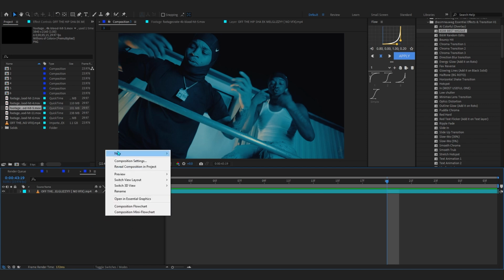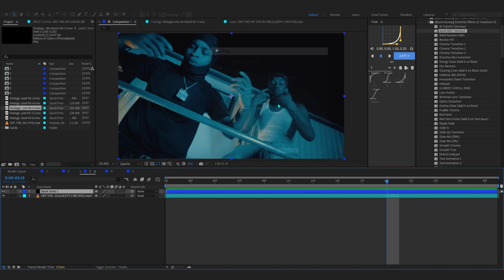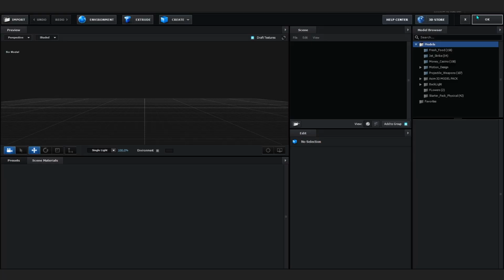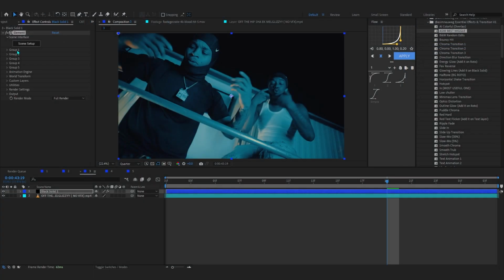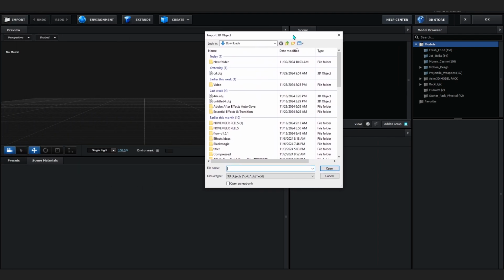So to add Element, just go to new and in solid, just make a color right here. And in here you can add your Element right here. Now to import your model in your scene, just go to the scene setup right here, and now go to the import, and right here you can just locate your 3D model.